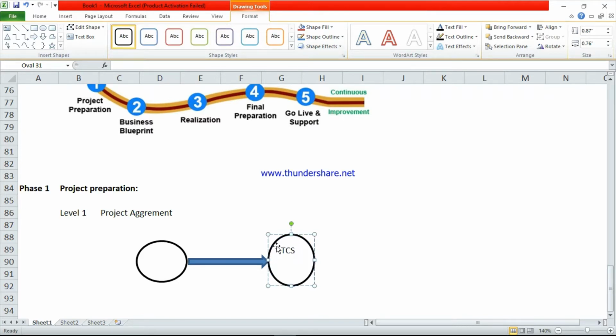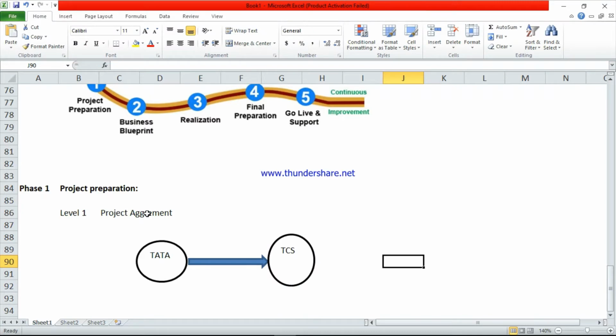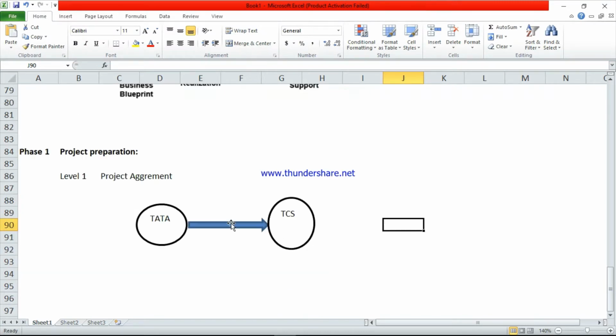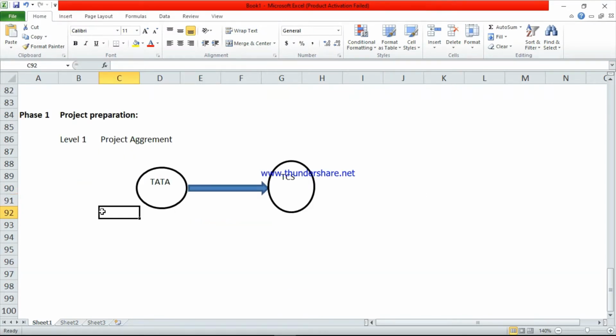So this is the TCS and this one is the Tata Group. TCS is doing an implementation project for Tata. So first they will make the project agreement. Project agreement means it contains